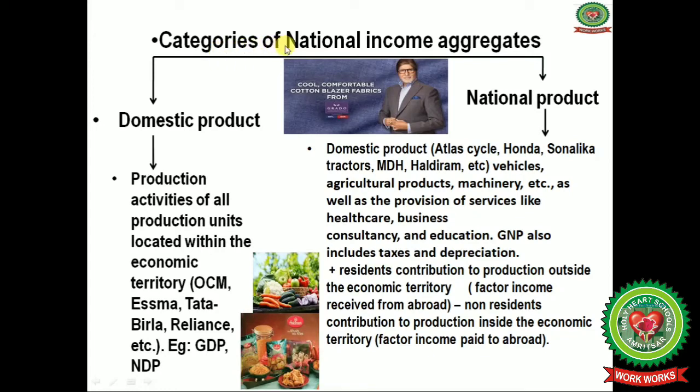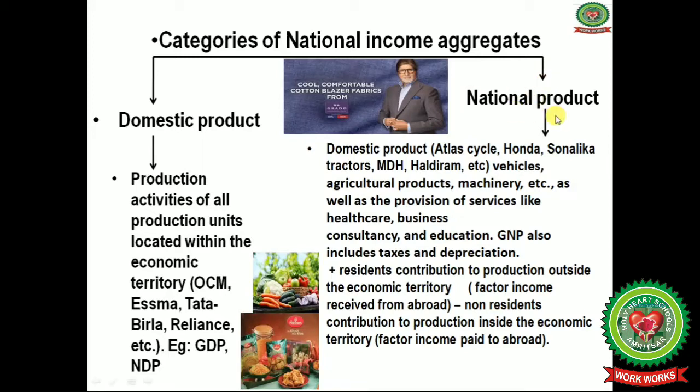Now we will discuss the categories of national income aggregates. First one is domestic product, and then we will discuss the national product. Students, domestic product means whatever income is earned from the different kinds of activity, only that will be counted.